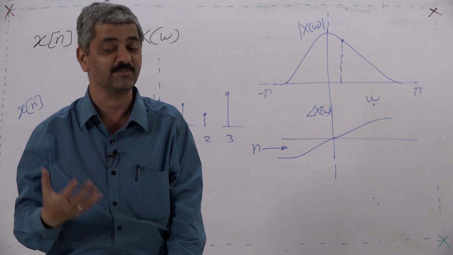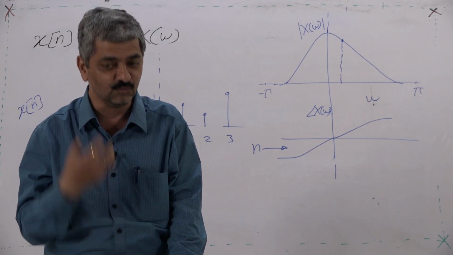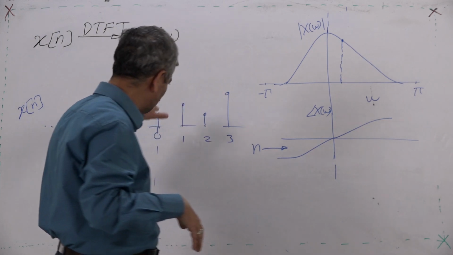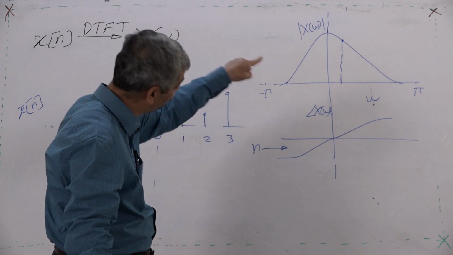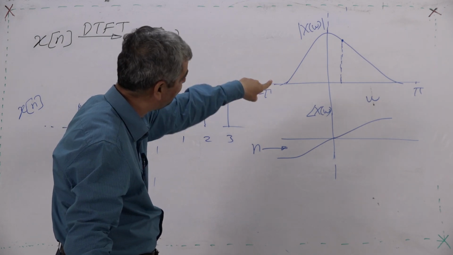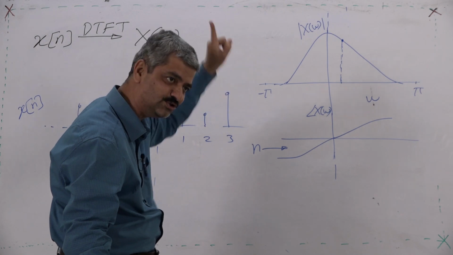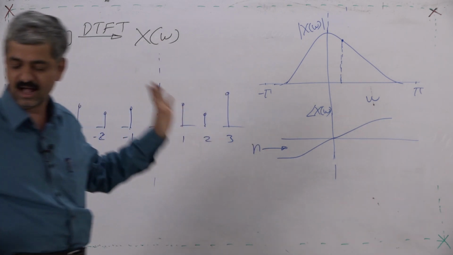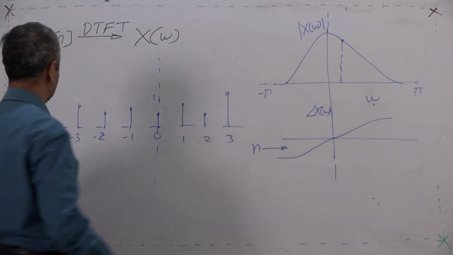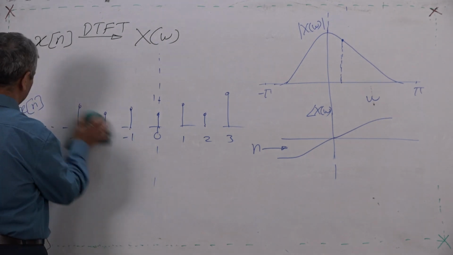Only thing is that information is converted into such a form. Here you get direct sample values. Here you get some value for every omega, but what that value corresponds to is what I am trying to insist upon, and I am sure that you will understand it slowly. It may take some time. So, let us not be impatient.